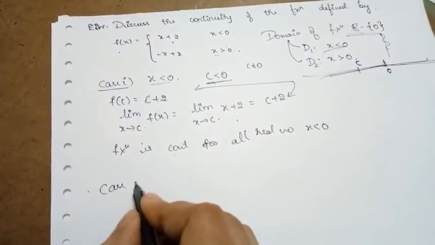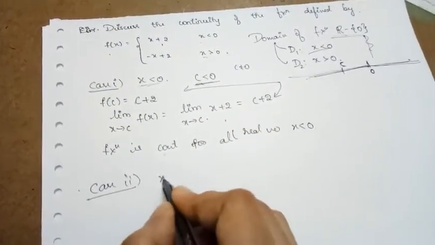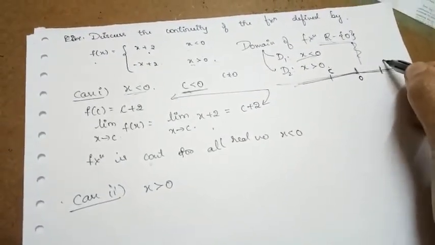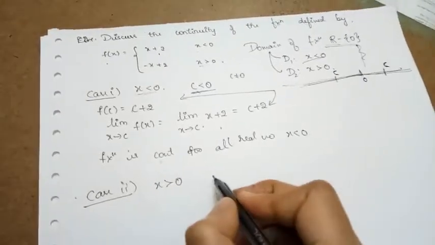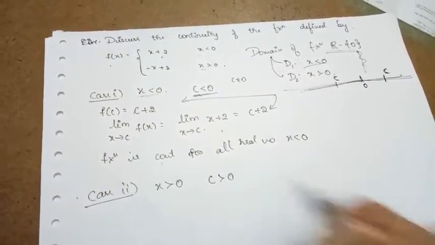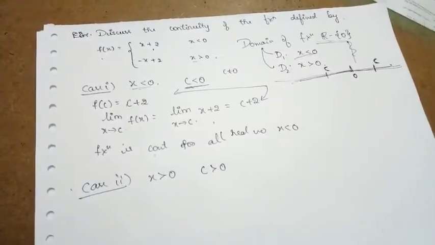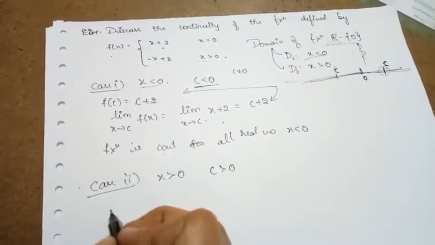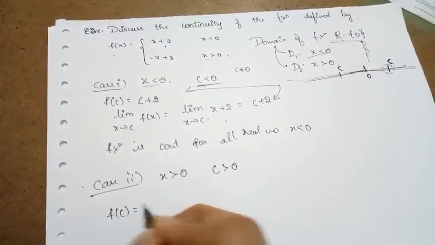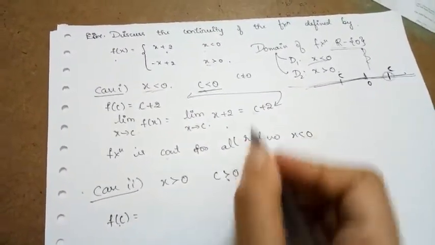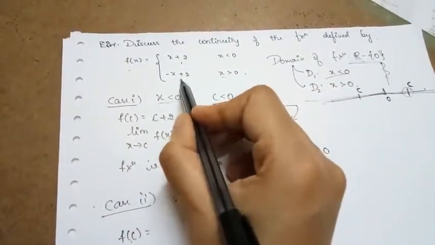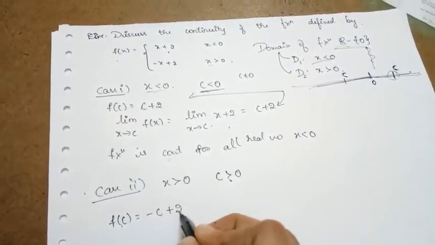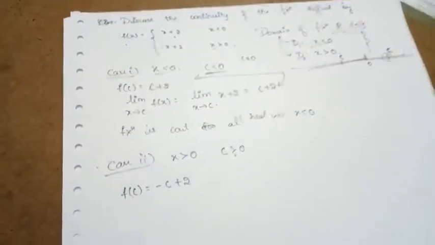In case 2, the domain is x strictly greater than 0. I will choose one point, say c, where c is not equal to 0, so c is strictly greater than 0. Let us see what the value of the function at x equal to c is. Since c is greater than 0, the function is minus x plus 2, so the function value becomes minus c plus 2.